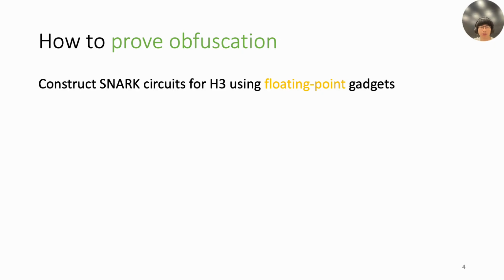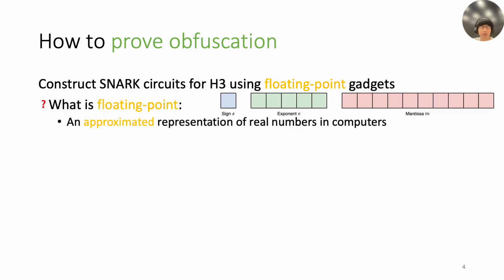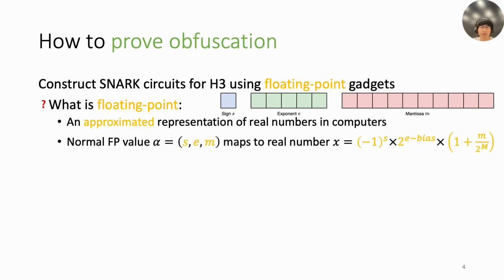Second, to prove the obfuscation process, we construct a SNARK circuit for the H3 algorithm based on our new gadget for floating point arithmetic. So what is floating point? It is a way to approximately represent real numbers in computers. Floating point values contain three components, the sign S, the exponent E, and the mantissa M. Most floating point values are normal numbers, and in this case, they represent the real number in this way.